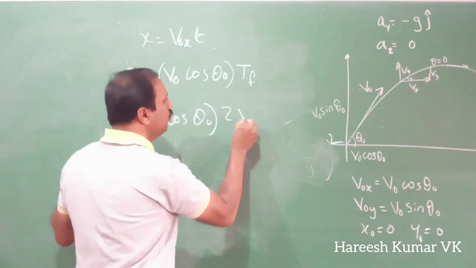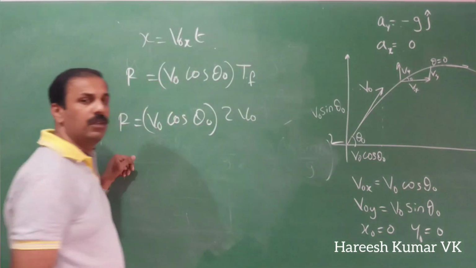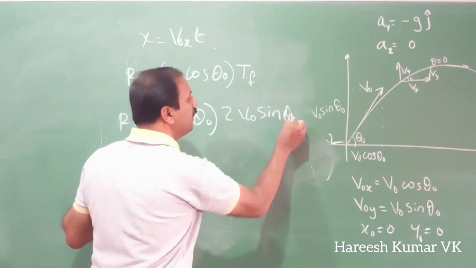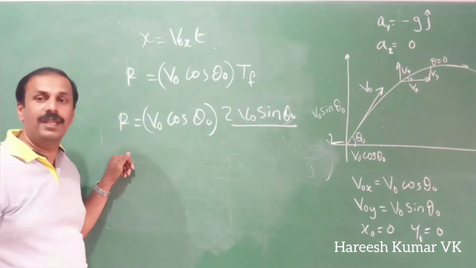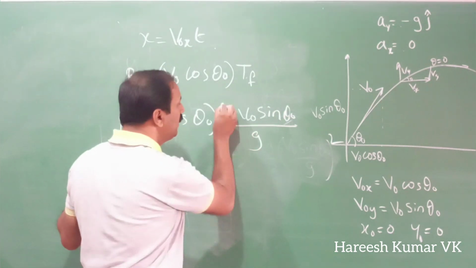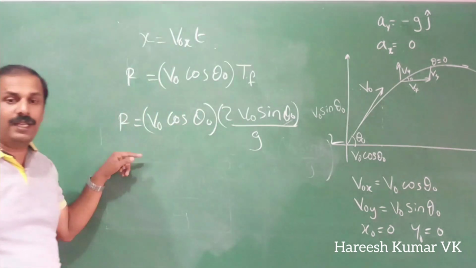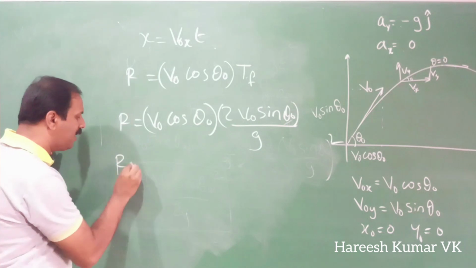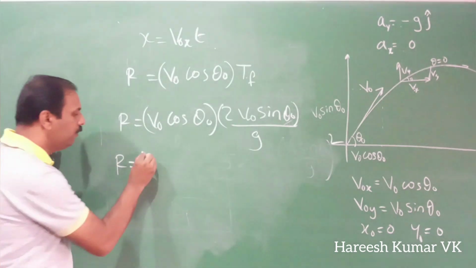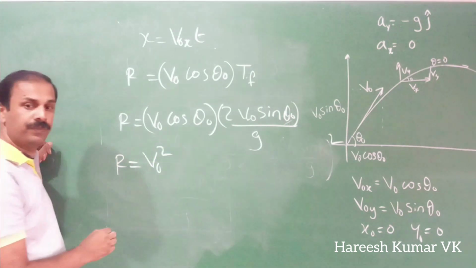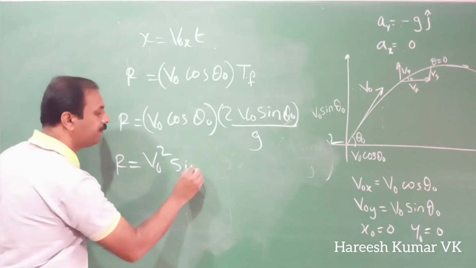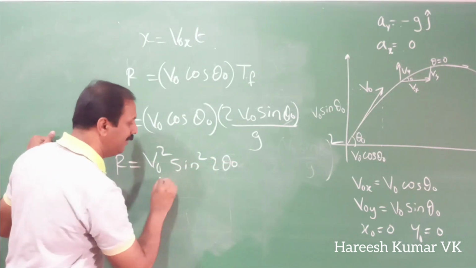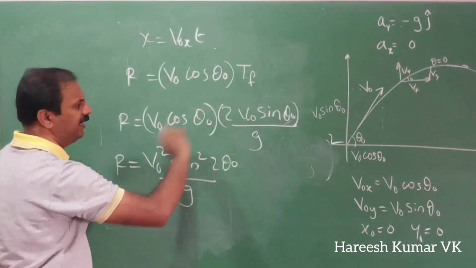What was it? 2 v0 sin theta 0 divided by g. Okay, so I will get it like this. This one again you can simplify. So I will get the range R is equal to v0 square times 2 sin theta 0 cos theta 0 divided by g. Sin theta cos theta is coming.